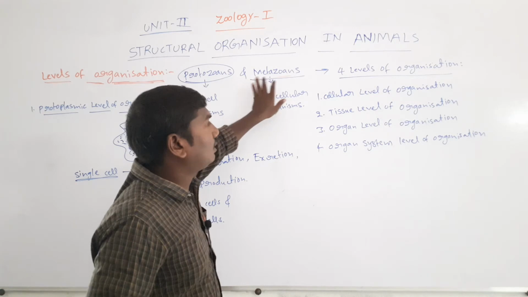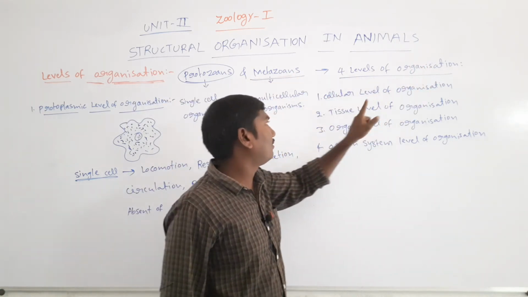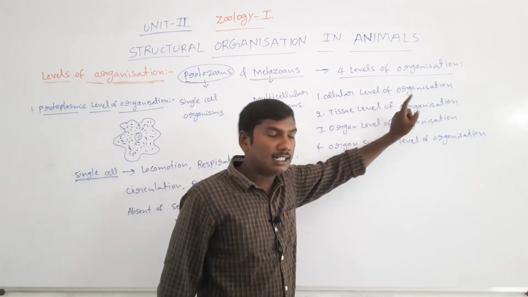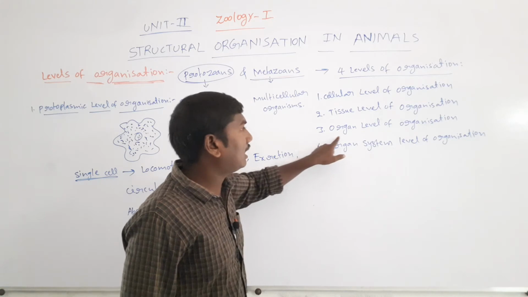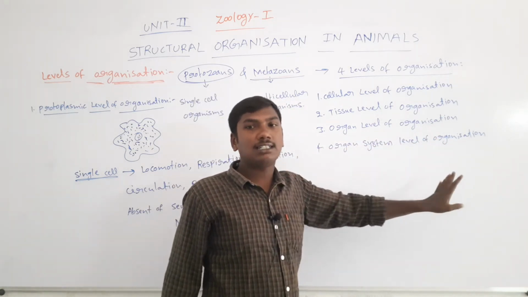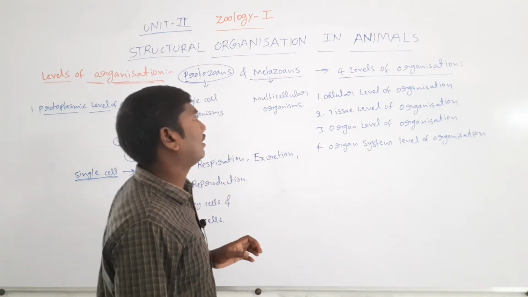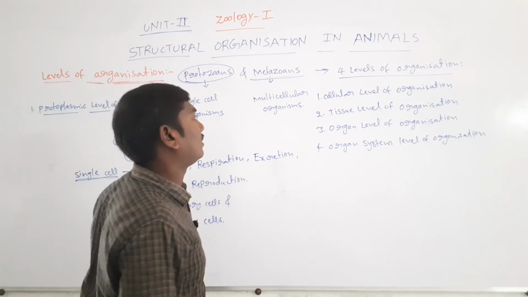The metazoans present 4 levels of organization. First, the cellular level of organization. Second, the tissue level of organization. Third, the organ level of organization. Fourth, the organ system level of organization. So these are the 4 levels of organization in metazoans.